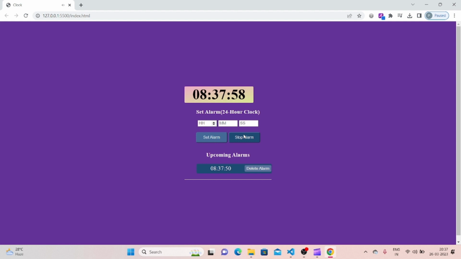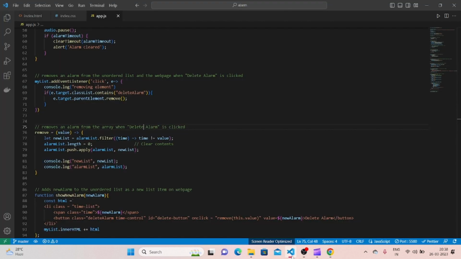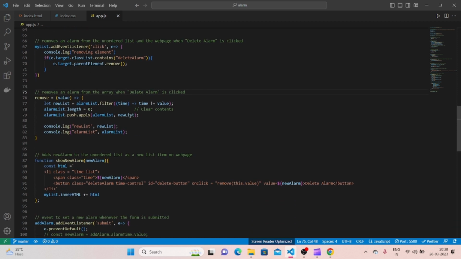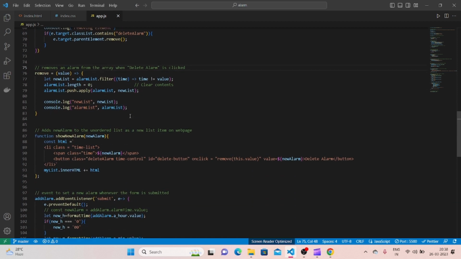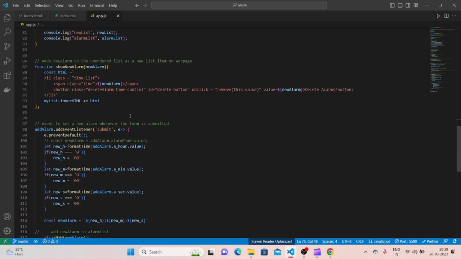So as soon as I click on the stop alarm button, the alarm will be stopped. Another function, that is the clear alarm function, is being called. This function pauses the audio and the alarm will stop. Thank you.